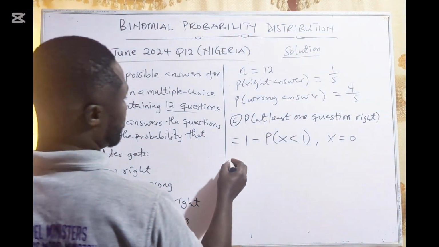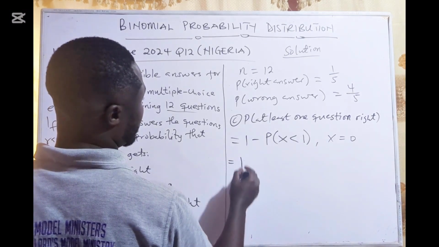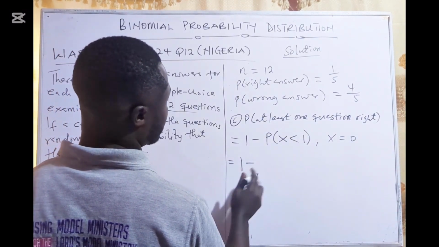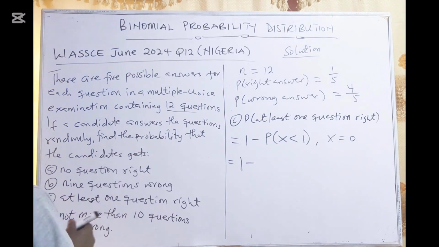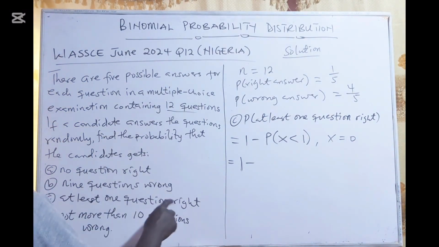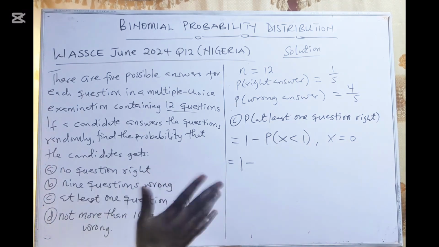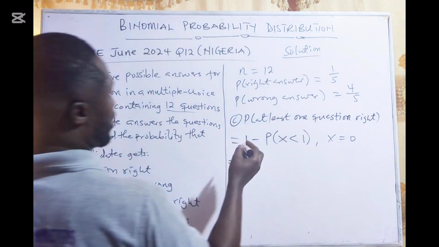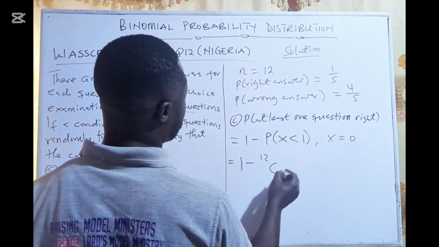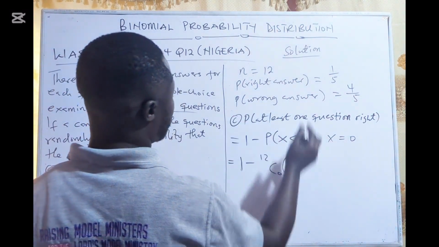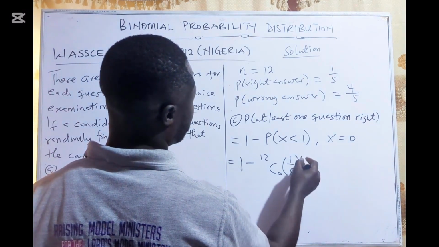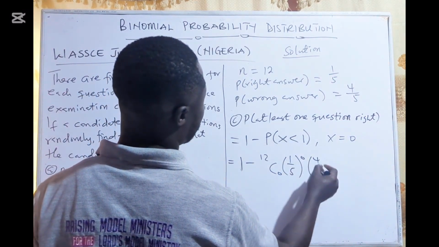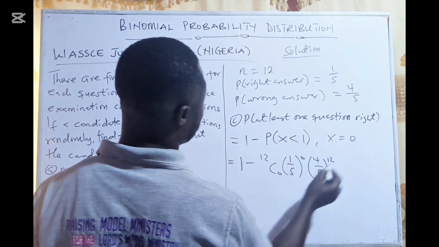Okay, so that will be 1 minus the probability that you will not get any of the questions right. So that will be what? 12 combination 0, 1/5 exponent 0, and then 4/5 exponent 12.